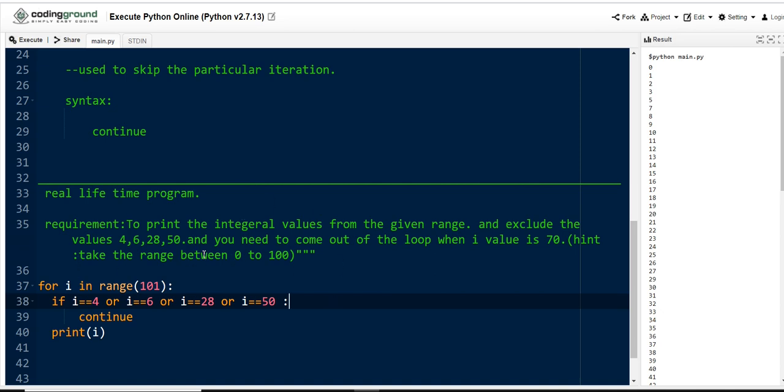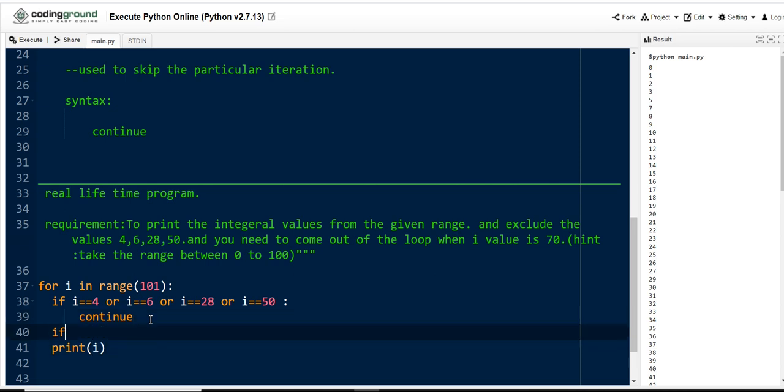But coming here, one more condition is given in our requirement: you need to come out of the loop when the I value is 70. The client is asking that he doesn't want to print all the values from 0 to 100, only up to the given range. So he mentioned one more condition, that we need to come out of the loop when the I value is 70. For that purpose we need to mention one more condition.